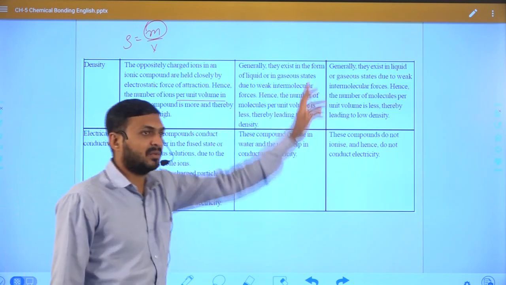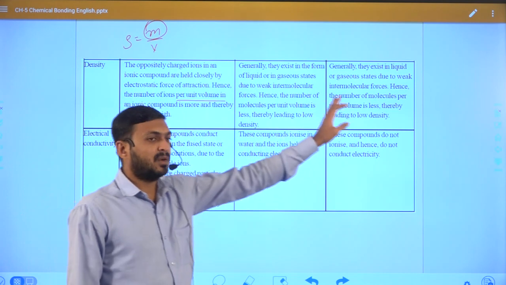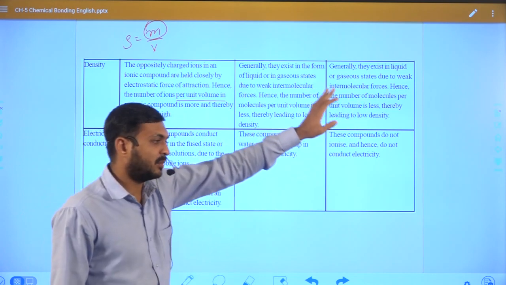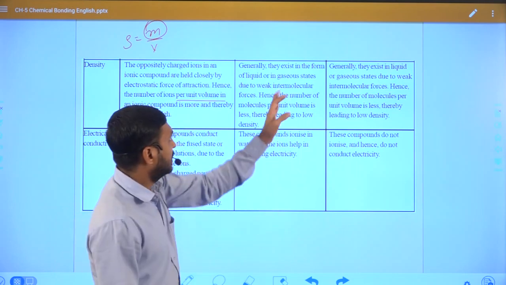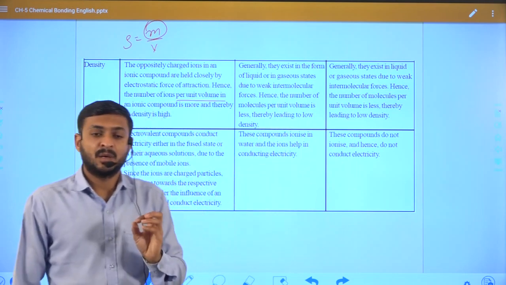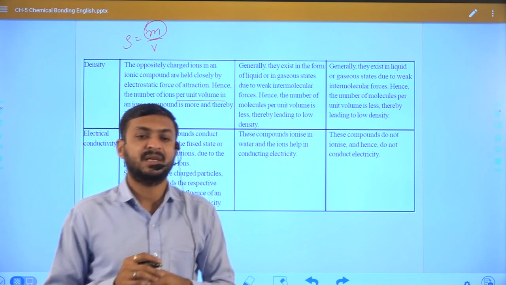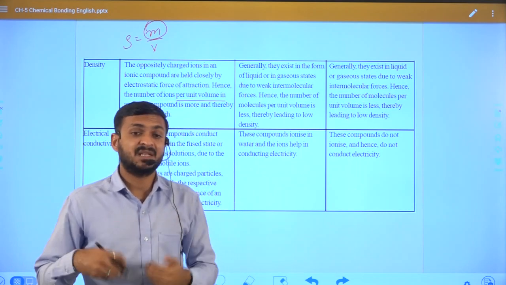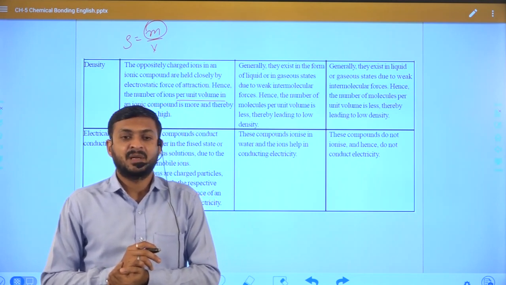While in the case of polar covalent and non-polar covalent compounds, the density will be less, because the physical state is liquid and gas, as we already discussed.